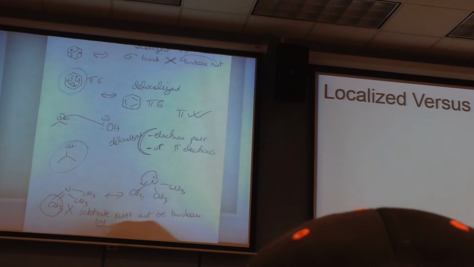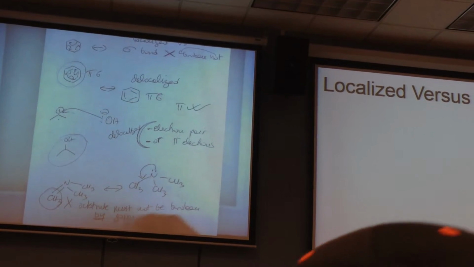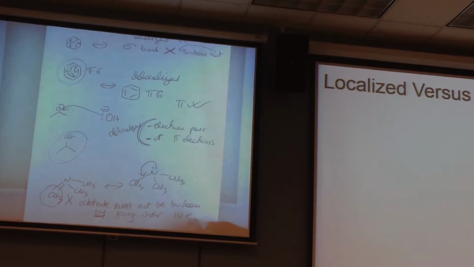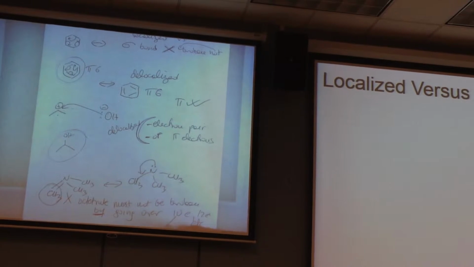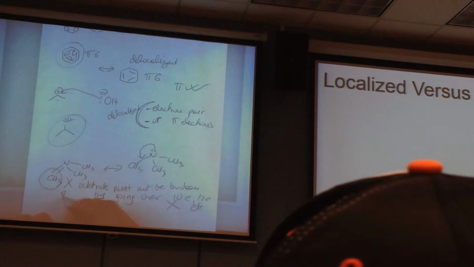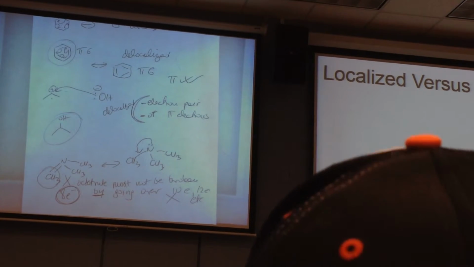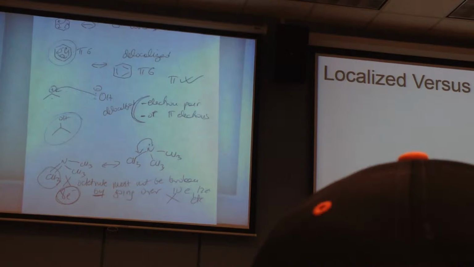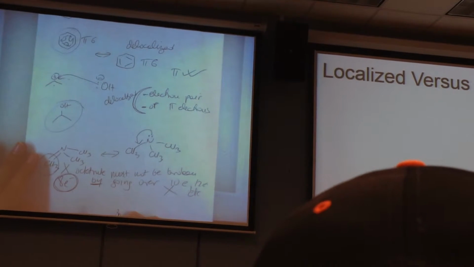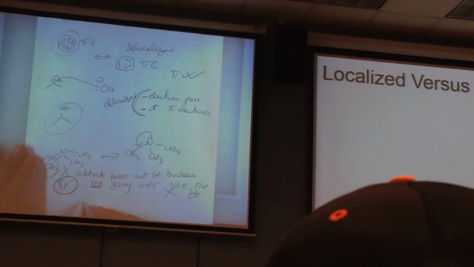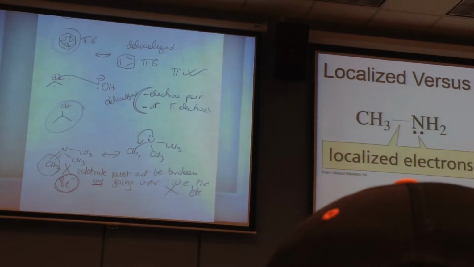Now, special notice, by going over. So you cannot have 10 electrons, 12 electrons, etc. You cannot have this. 8 electrons is the best. You cannot go over. Going over is unacceptable. Having said this, you can go under 8 electrons, and I'll show you that example. So, let's look at these two.